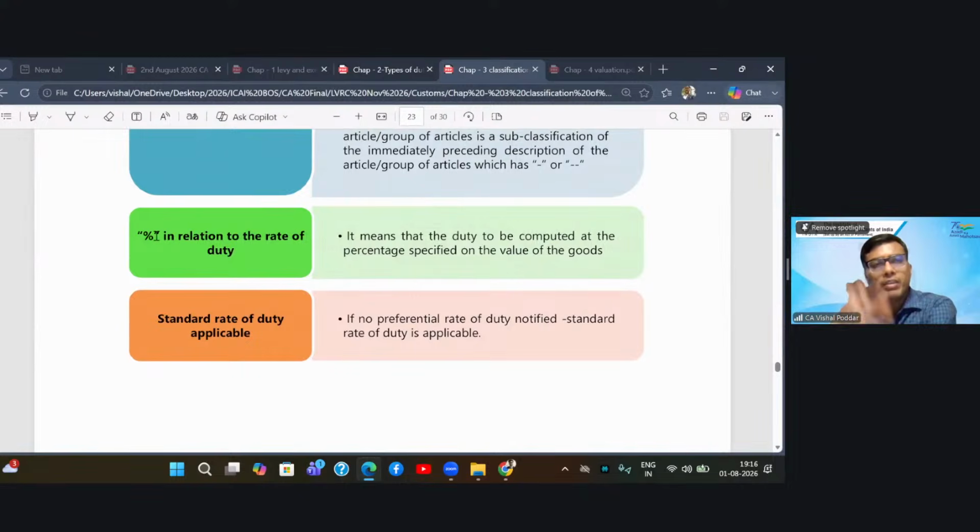Then wherever in the rate column you are given a percentage, the interpretation is that the rate of duty is a percentage of the value. So you have to multiply it by the value. However, where a percentage is not given and it is given as per centimeter, per liter, per kg, it means those duties are specific duties which are to be multiplied by the quantitative factor. But where the rate is given as a percentage, these are ad valorem duties, to be multiplied by the value because they are computed on the value.